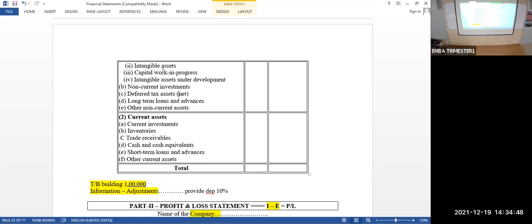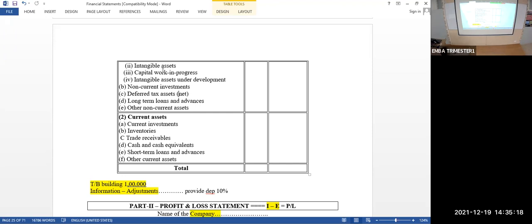Okay. Next, current assets. Cash, stock, inventory, work in progress, sundry debtors, bills receivable, cash in hand, cash at bank, everything will come under current assets in this name, A, B, C, D, E, F. Okay. Current investments: you have purchased some shares of other companies, or you have made some fixed deposit in the bank.